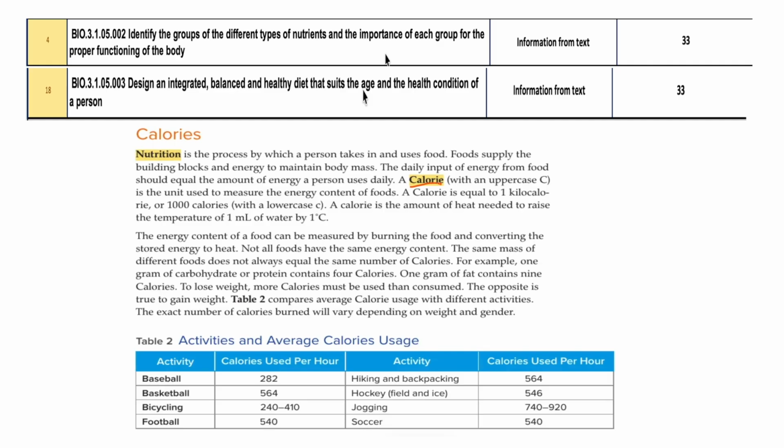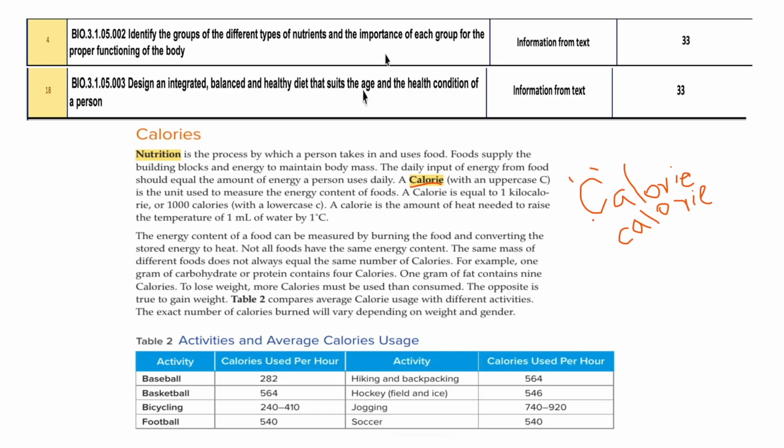You have two different units. When I write Calorie with a capital C, and when I write calorie with small letters, both are different units of energy. The capital C one is also called a kilocalorie, and this is the unit to measure the energy content of food, right?